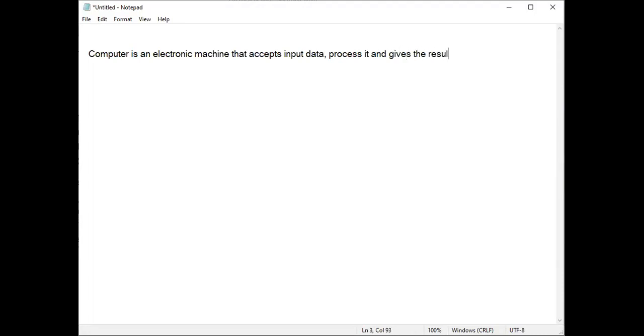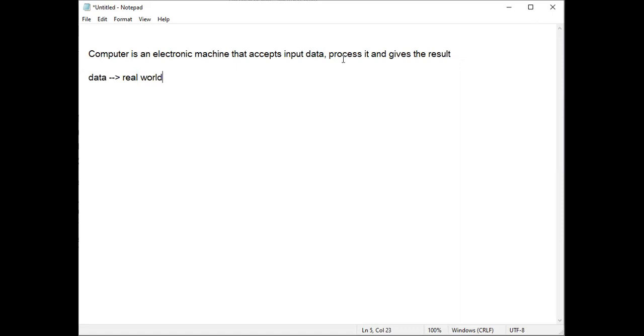Now look at this first part of the definition. Computer is an electronic machine that accepts input data. From where are we getting this input data? From where is the computer getting input data? That's the question here. Whenever we talk about data, data refers to the real world. Remember, data refers to the real world.